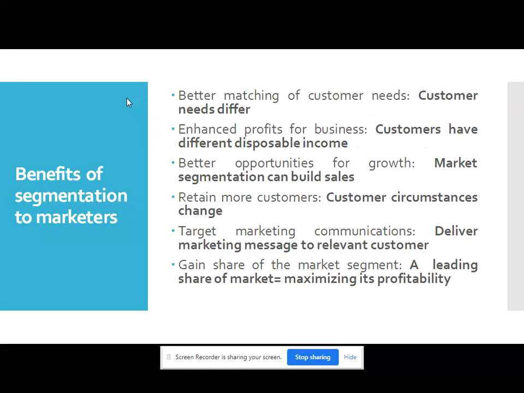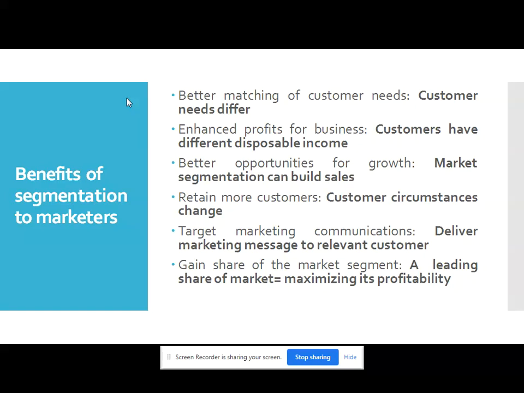Now we will see the various benefits that the company will get from the segmentation of markets. Number 1, a better matching of customer needs. Because customer needs differ from each other, creating separate offers for each segment makes sense and provides customers with a better solution. So, as customer needs are different, with the help of market segmentation we can achieve better matching of customer needs. So, this is point number 1.